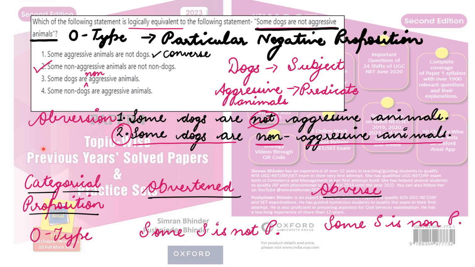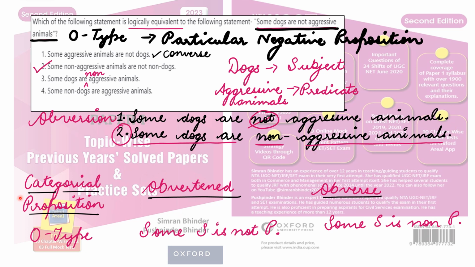Continuing here with respect to the aversion process, you need to know I'm focusing upon O type only. I'm not focusing upon A, I and E, and I'm not discussing that with respect to this question. Herein, if the avertend is some S is not P, as we have learned, then its averse will be some S is non-P. Here S is dogs, we attached the word non, and P is the predicate, aggressive animals.